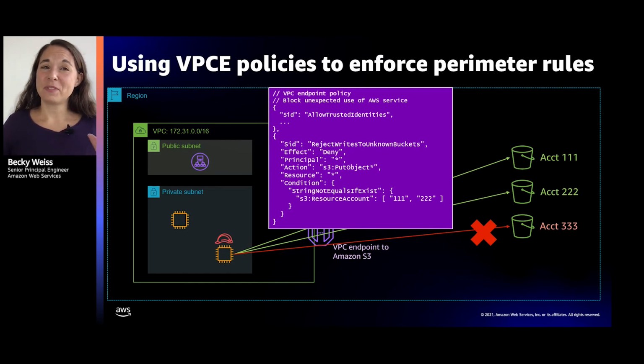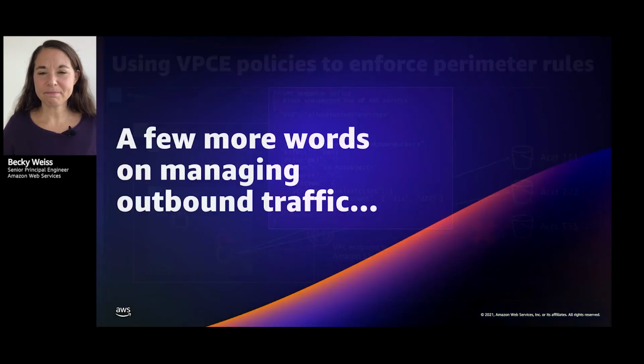I can say, if somebody's writing data to an S3 bucket from anywhere in this network, I don't care who they are, I don't care why they're doing it, it's got to be a bucket that's owned by one of these accounts, and it allows me to make an assertion like that.